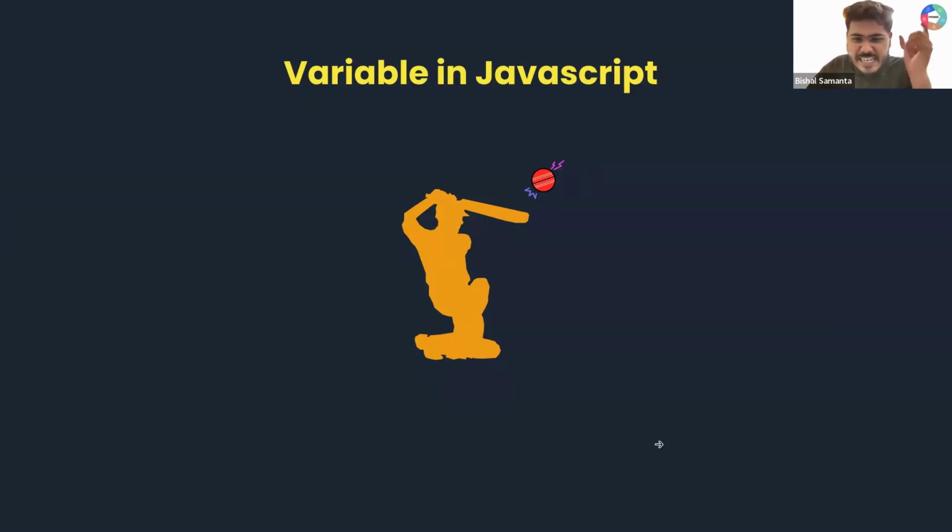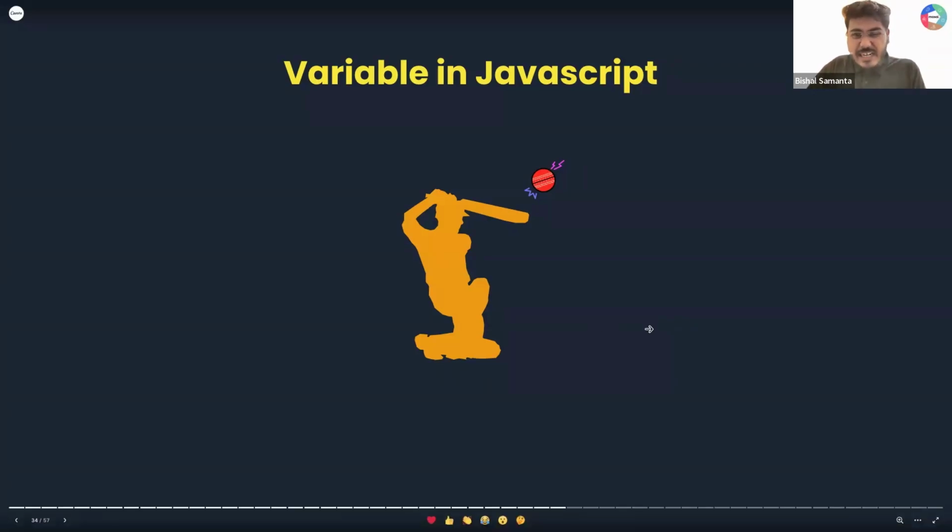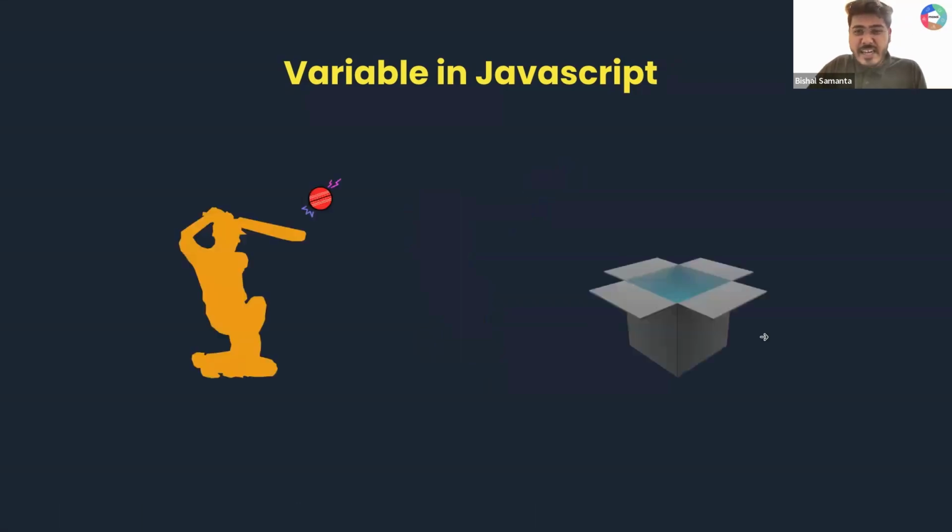So let's say, can I think that this cricketer name is nothing but a data, yes or no? How many of you observed? I have just told that cricketer name, right? This cricketer name is nothing but a data, right? Now let's say this cricketer name I want to store into a box, right? So box is nothing but a variable, right?